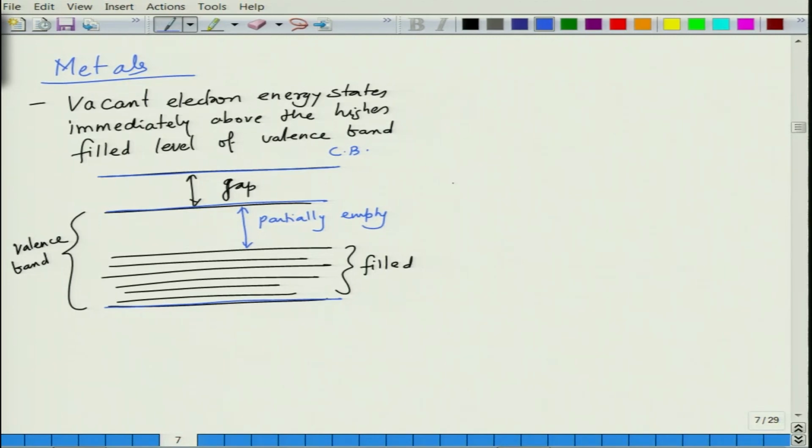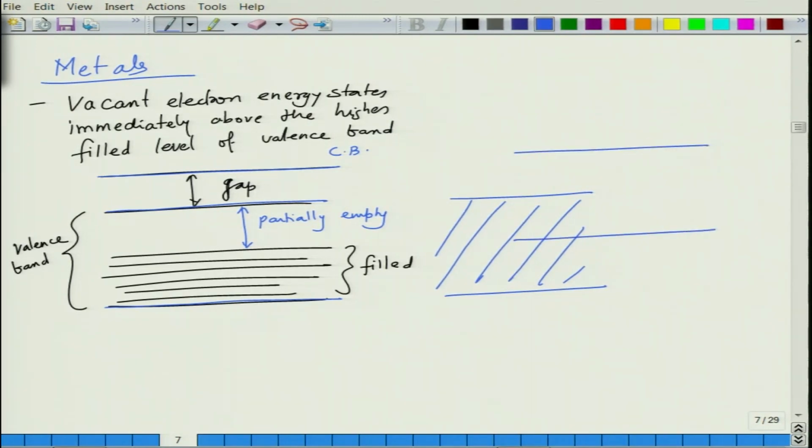Another representation of a metal could be that you have a band gap and the valence band is completely filled, but the conduction band may be overlapping. So, this is the conduction band, this is the valence band, and you have an overlap between the two.